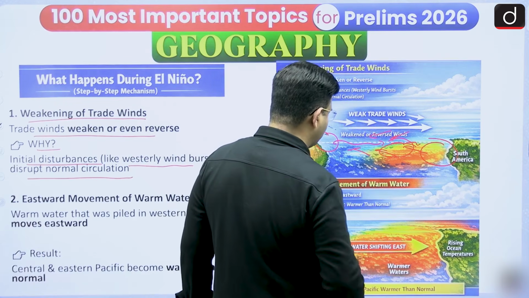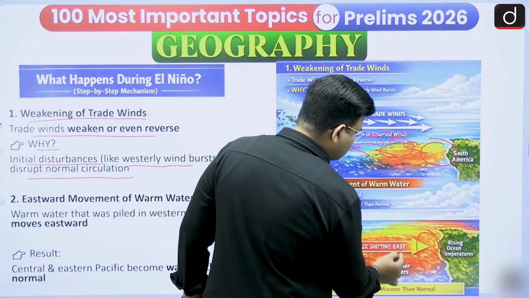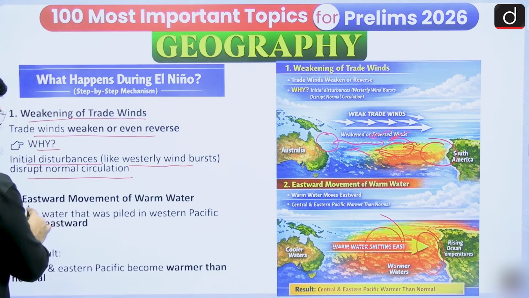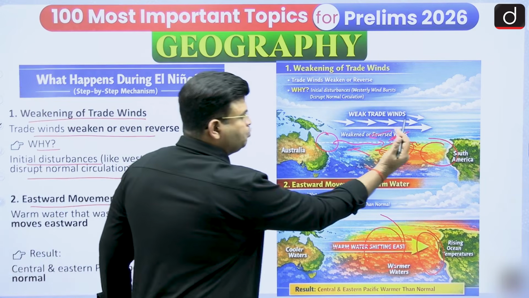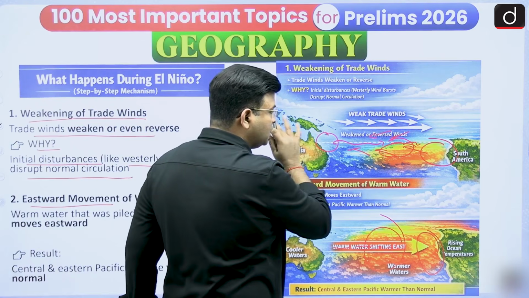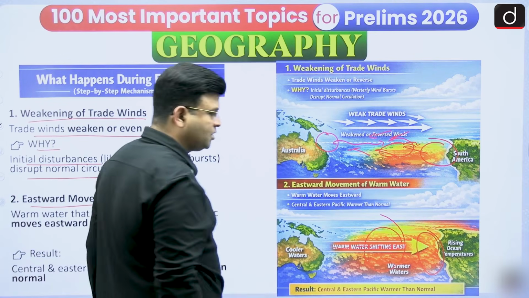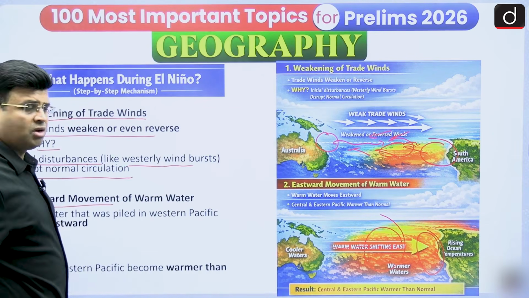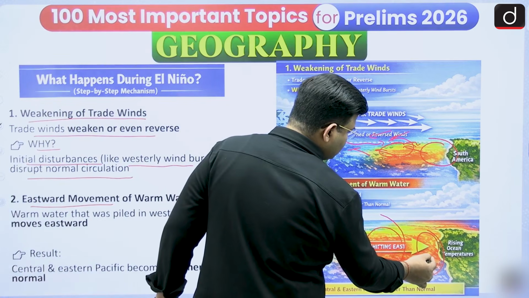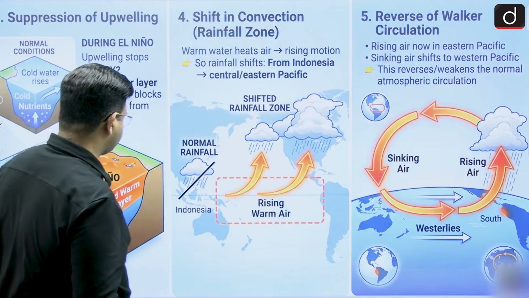Because of that this thing is happening, and slowly the warm water is shifting toward the Eastern Pacific and Central Pacific. Is it okay? Here you can say there is eastward movement. If something is pulling here, if the trade winds have become weaker, then the accumulated water starts moving towards this region. And the Eastern and Central Pacific become warmer, temperature is rising in this region, low pressure will be created, and air starts moving upward.